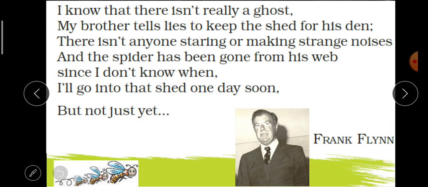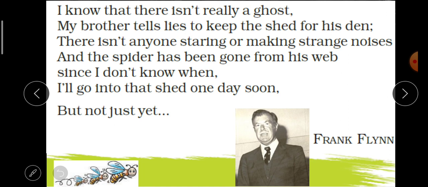I know that there isn't really a ghost. Now the child is mature enough to understand that his brother is telling him a lie. There is nothing like a ghost in that shed. My brother tells lie to keep the shed for his den. Again he knows that his brother is telling him a lie to keep the shed for his den, means to keep the shed for his personal and private purpose. That's why he's telling a lie to everyone that a ghost is living inside the shed.